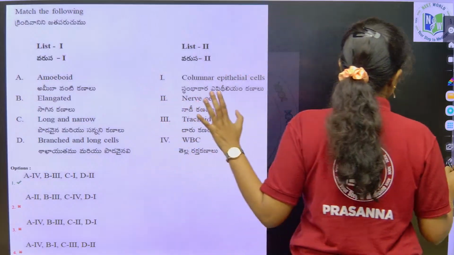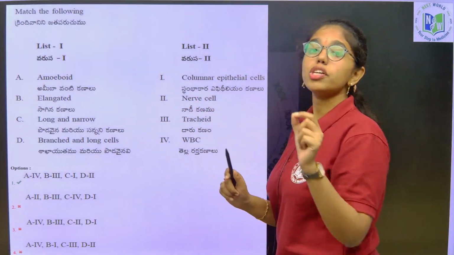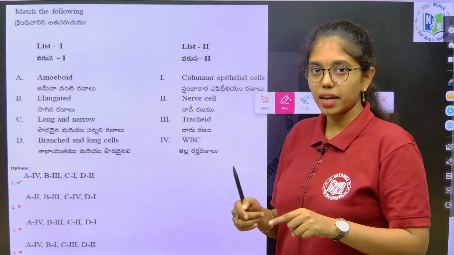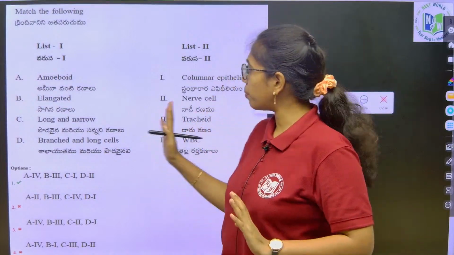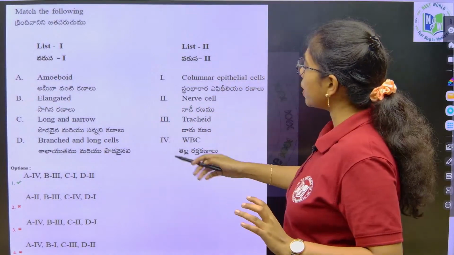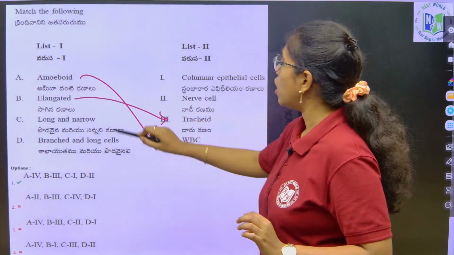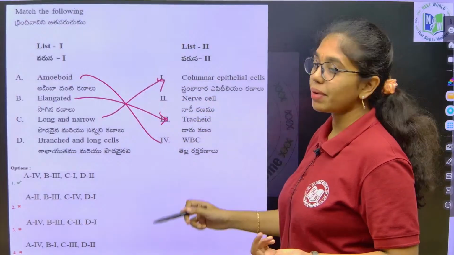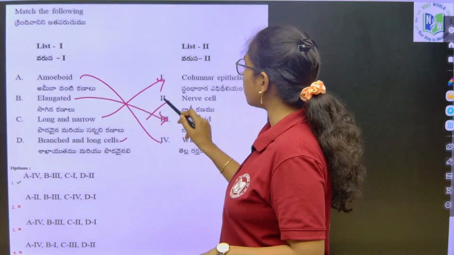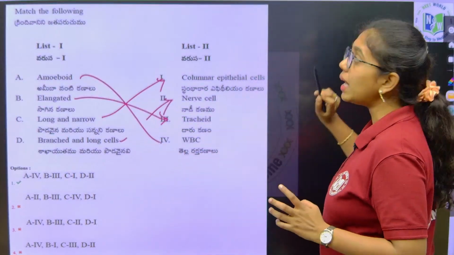Here you see, ma, this is from cell biology, directly from the shapes of the cells. That chart is there, right? The diagrams chart, it is asked directly from it. Amoeboid shape belongs to what? WBC. Elongated tracheate cell. Long and narrow you can see columnar cells, and branched and long cells are what? Nerve cells. It is as simple as that.